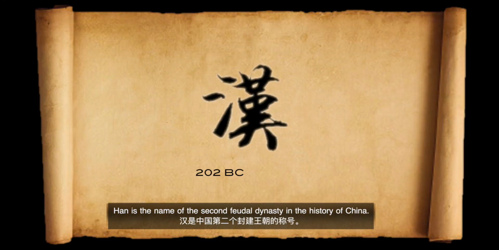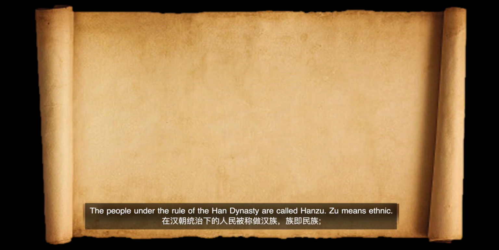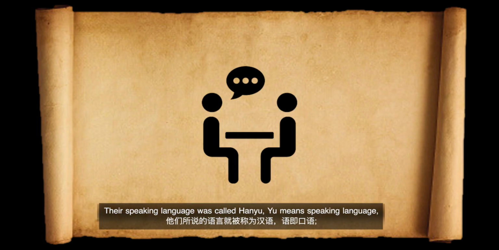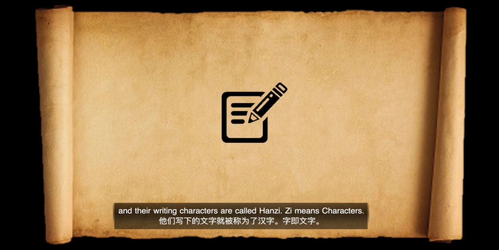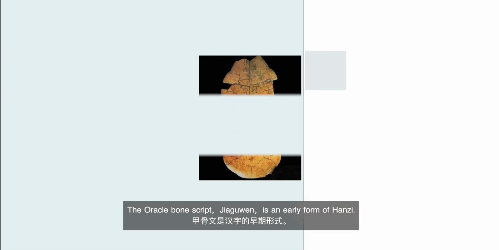Han is the name of the second feudal dynasty in the history of China. The people under the rule of the Han dynasty are called Hanzu. Zu means ethnic. Their speaking language is called Hanyu. Yu means speaking language. And the writing characters are called Hanzi. Zi means characters. The Oracle-born script, 甲骨文, is an early form of Hanzi.